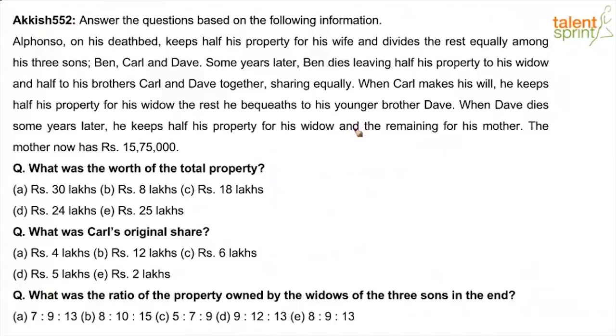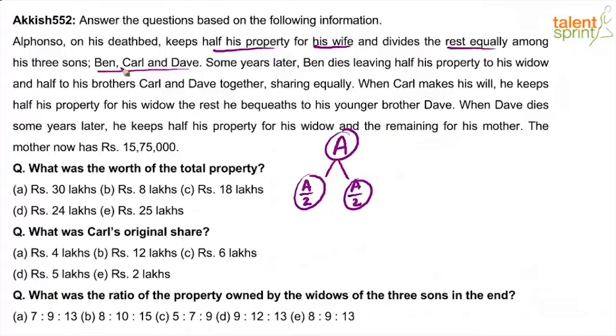Let us assume that Alfonso's total property is A. We have to make a chain here. Now this A got divided into 2 parts. A by 2 for the wife, which is his widow, and the remaining A by 2 was distributed among the 3 sons. Half his property was given to the wife, and the rest, A by 2, was divided equally among the 3 sons, Ben, Carl and Dave.